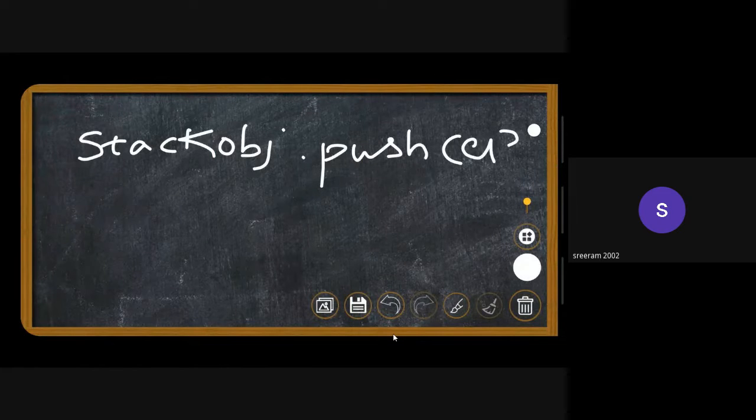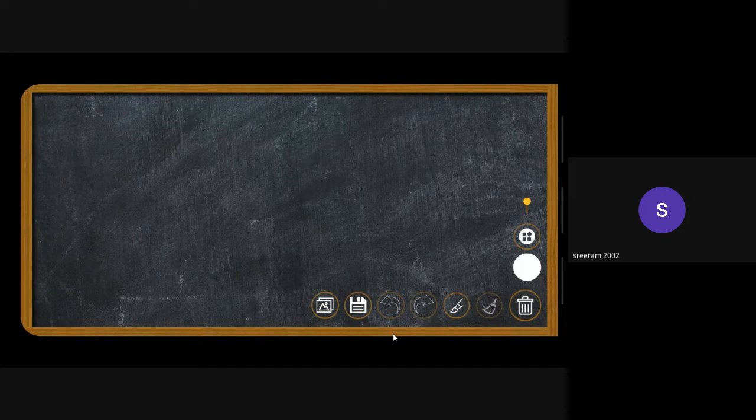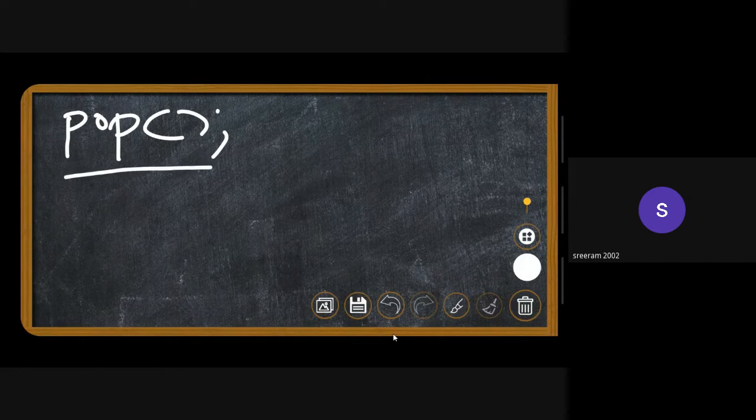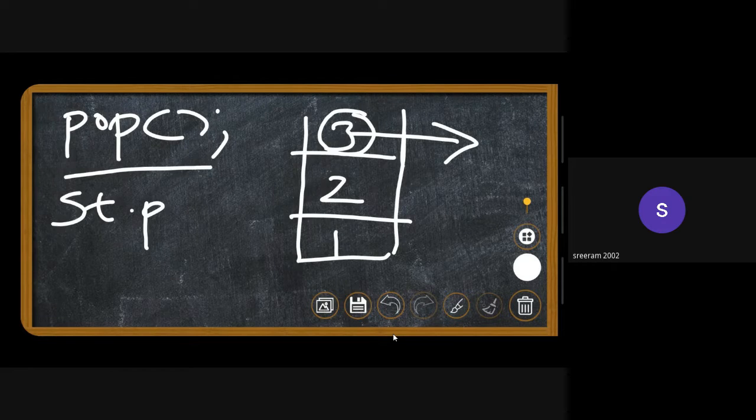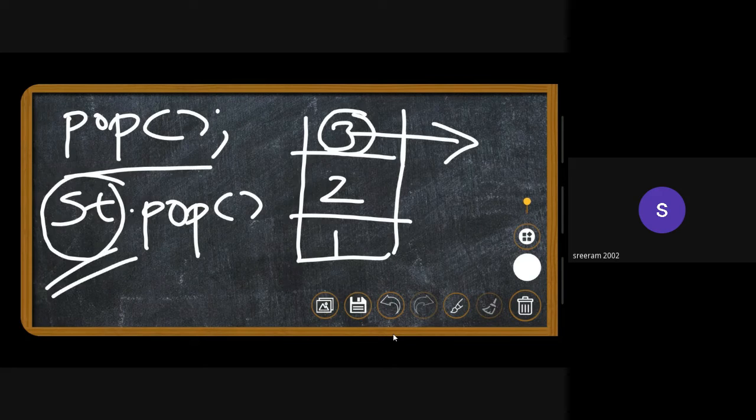This is the syntax for push in C++. Mind you that it is not returning any value. And the next thing is deletion. Deletion also occurs at the topmost end of the stack. Let's say that we have a stack like this, 1, 2, and 3. So the deletion is happening at the topmost end. So 3 will get deleted if at all I invoke this function using an object named st, where st is an object of stack class, then 3 gets popped out.